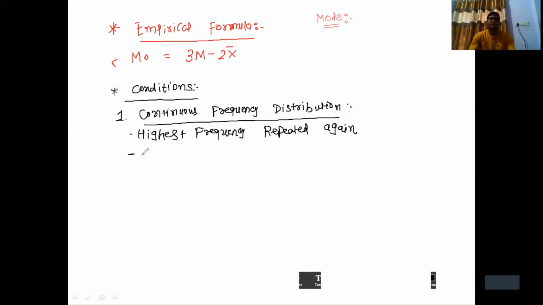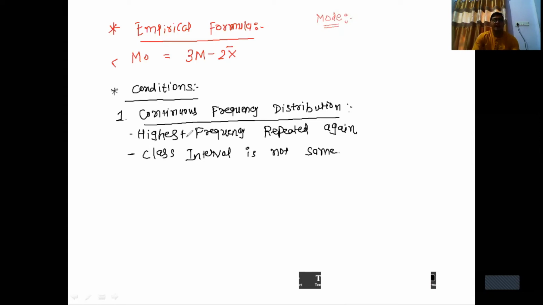Condition number 2: class interval is not same. For a continuous frequency distribution, there are mainly two conditions.